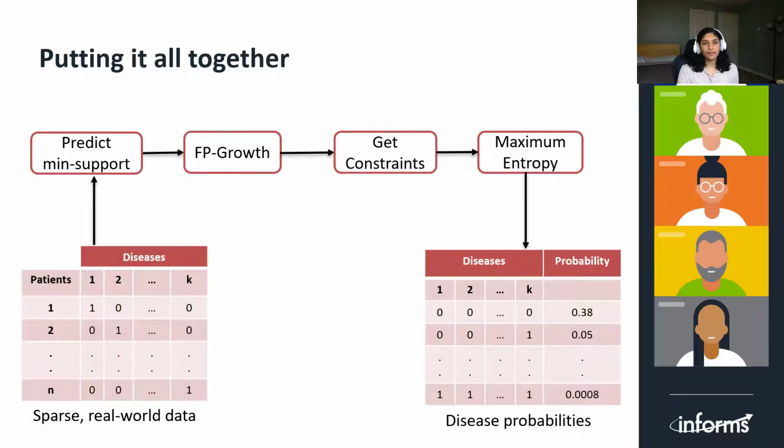Putting it all together, given sparse real-world data, we run the machine learning algorithm to learn the model for predicting the minimum support. Running FP growth algorithm with this minimum support generates constraints for our model. Running maximum entropy using these constraints then generates the probabilities of every disease combination.